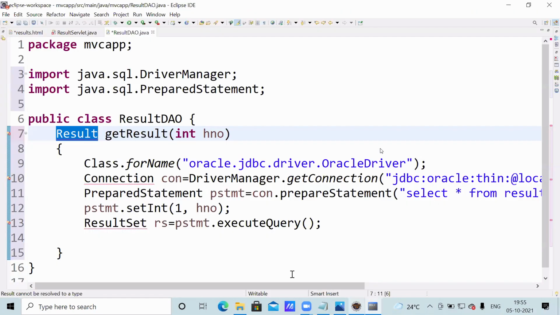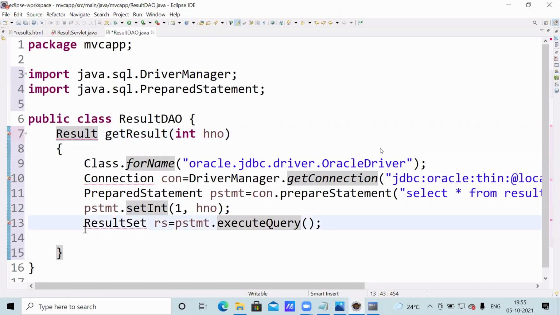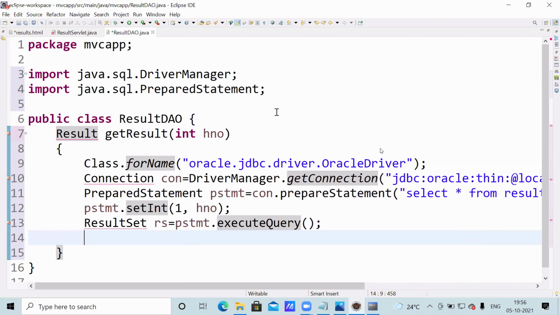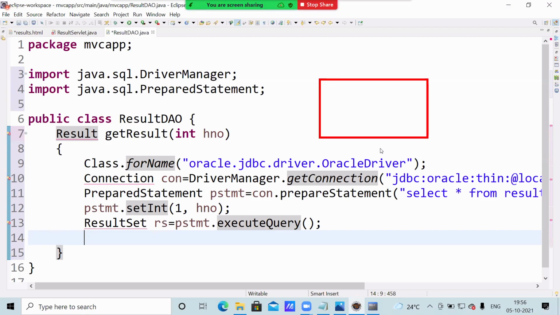See here, the result set. If the given hall ticket number exists, what will happen? One record comes. If the given hall ticket number exists, the result set will come like this, with one record.